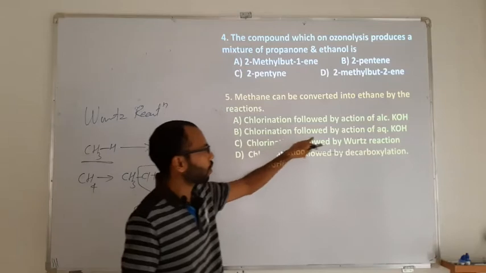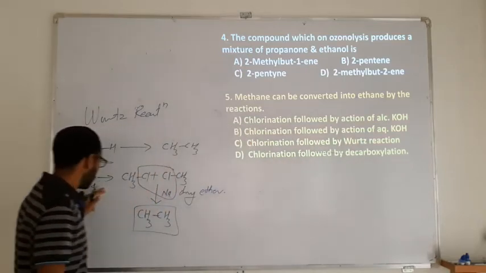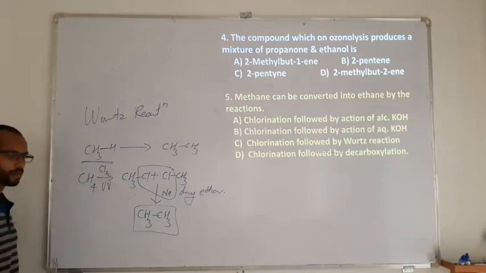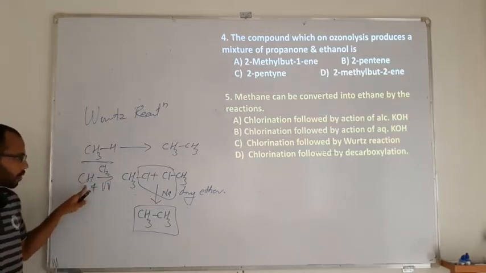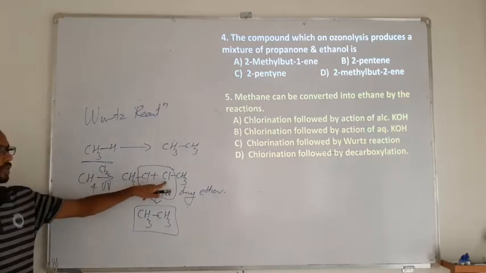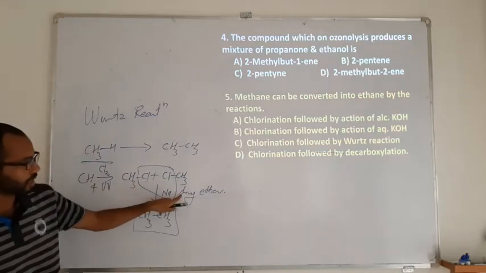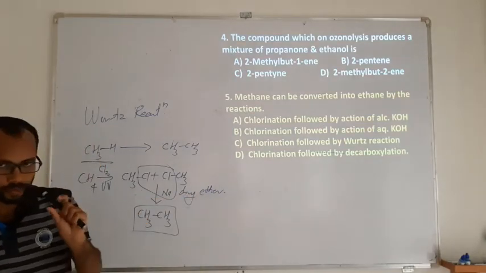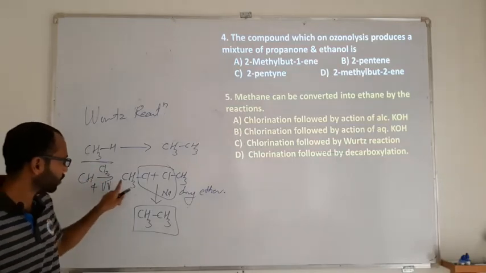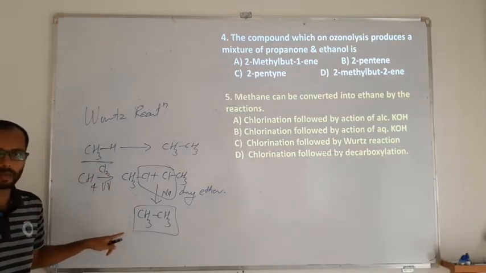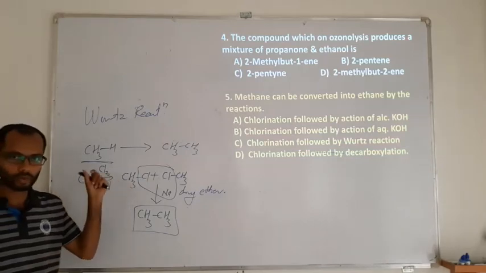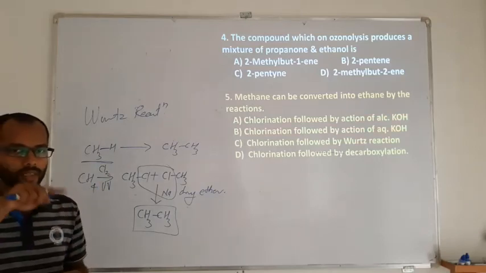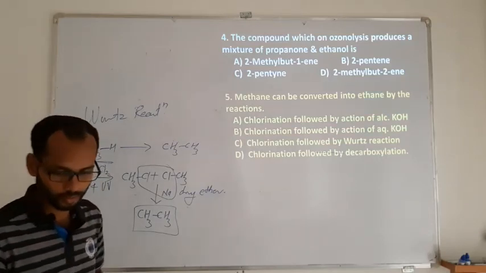So it is chlorination followed by the Wurtz reaction. In the chlorination, you react methane with chlorine in sunlight, and one of the hydrogens gets replaced. Then CH3Cl reacts with sodium in dry ether to form ethane. So in the Wurtz reaction, the number of carbon atoms from reactant to product gets doubled. If you have two different halogens, or the same halogen at two positions in one molecule, then there will be cyclization, and a ring is formed.